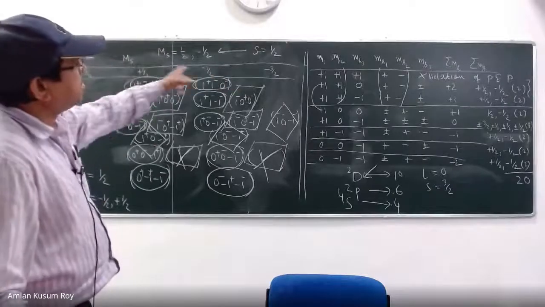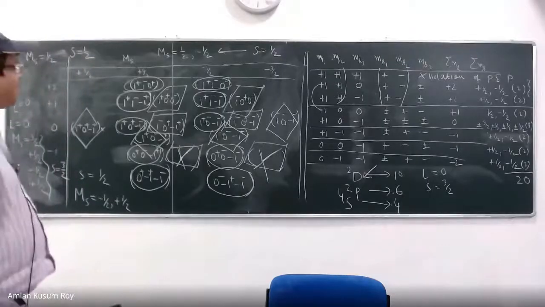Sir, hello? I have a question, but I don't know whether it is relevant or not. I cannot understand why we are blocking only one state from each. Which table, left or right?